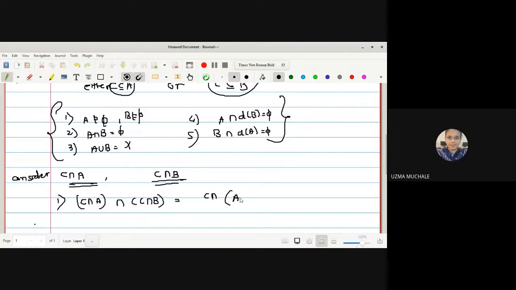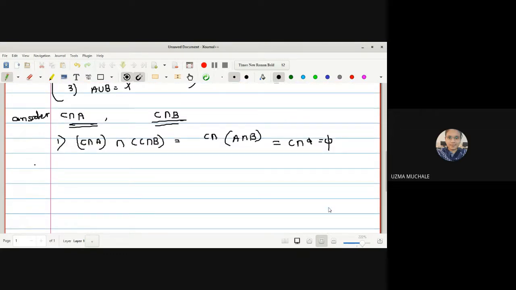Distributive law. So here we get C intersection A, and then again C intersection B, and what is given to us? A intersection B is empty. From this condition, I can write C intersection with A intersection B is the empty set. So hence the resultant is empty, right?